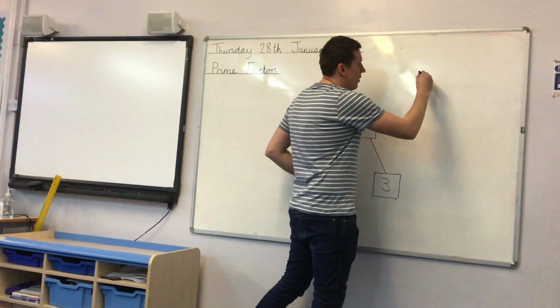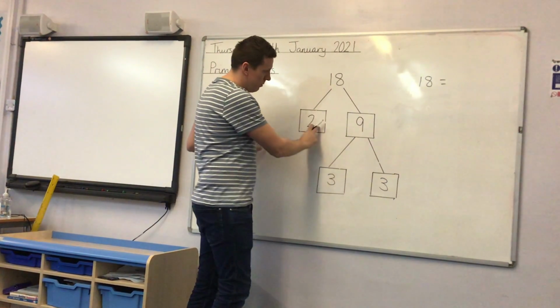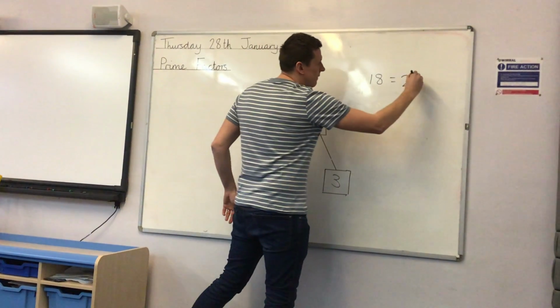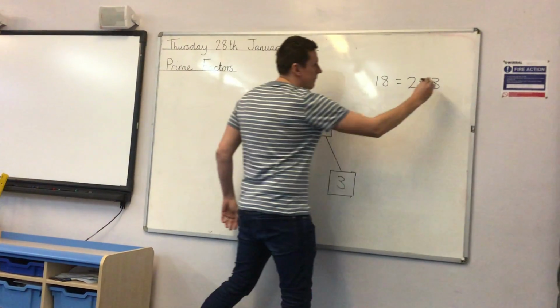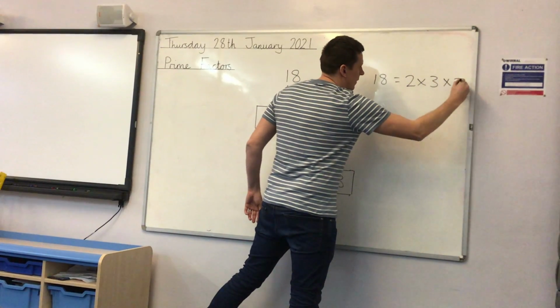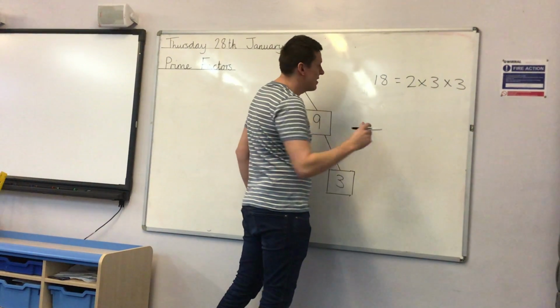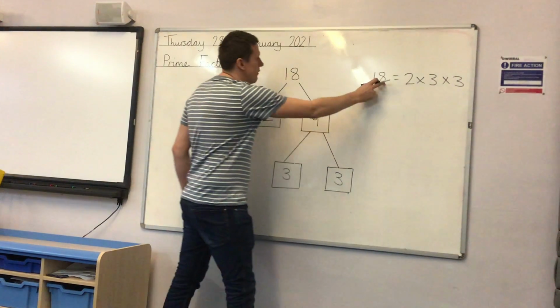So for example, 18 equals 2 times 3 times 3. 2 times 3, Year 5? Yeah, that's right, it's 6 times 3 again, and you've got 18.